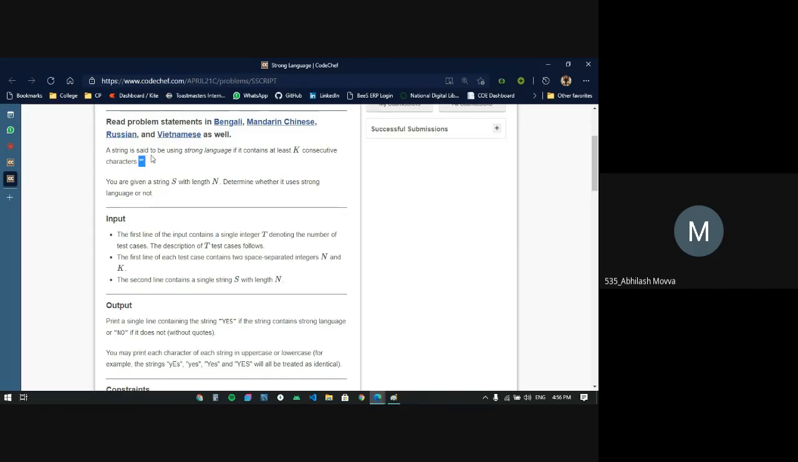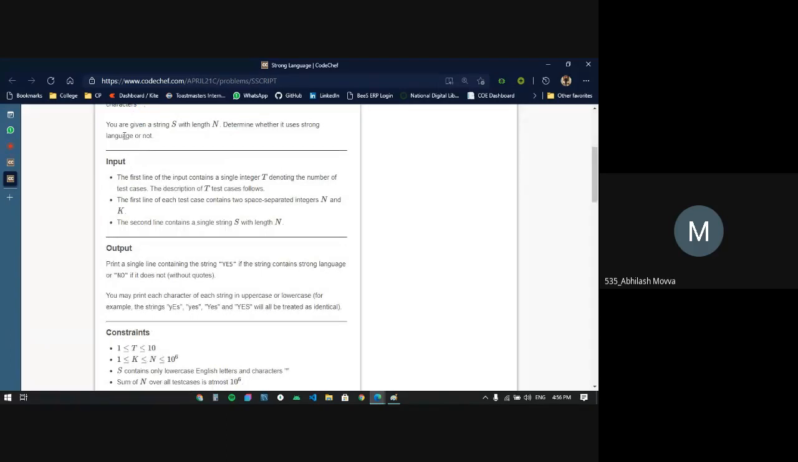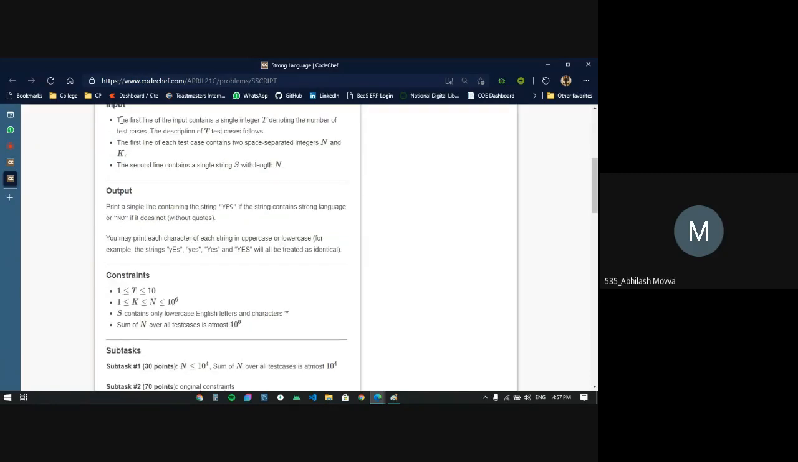So if that string contains k consecutive asterisk characters, then we can say that the string is using strong language. So he quickly explains what the inputs are. We are given a string s with length n, and we just need to determine whether it uses strong language or not. So the input goes like this.